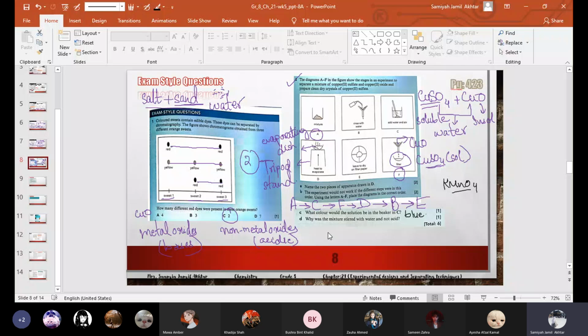Okay. Next question. Why was the mixture stirred with water and not acid? Copper sulfate is soluble in water. Yeah. No, see, if we use acid, then